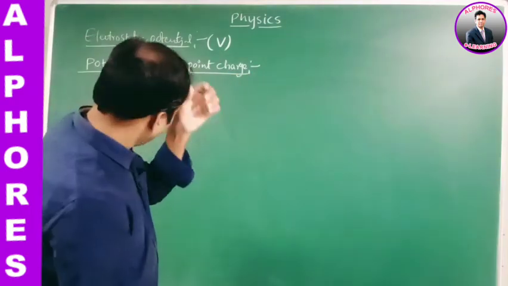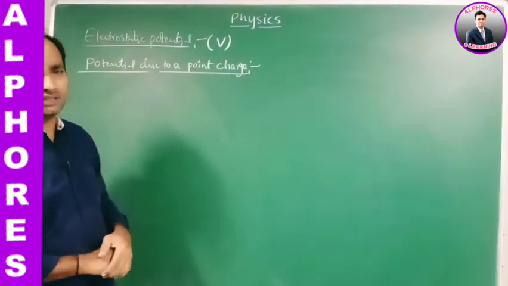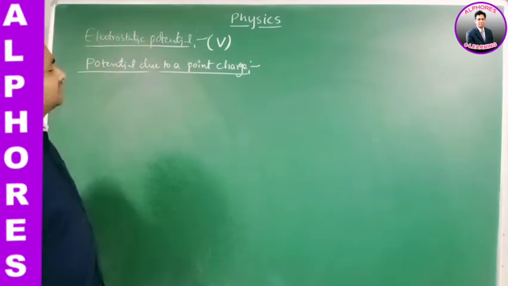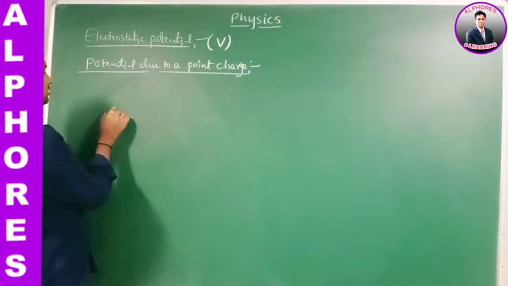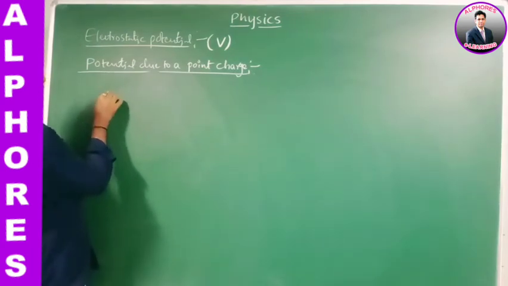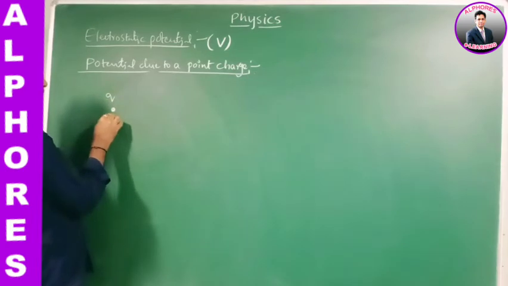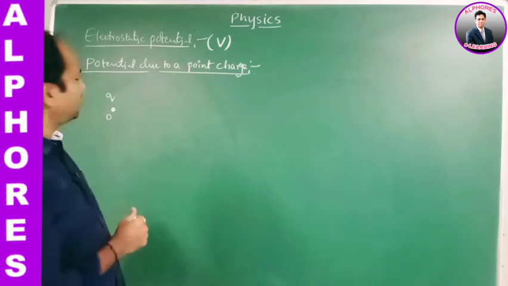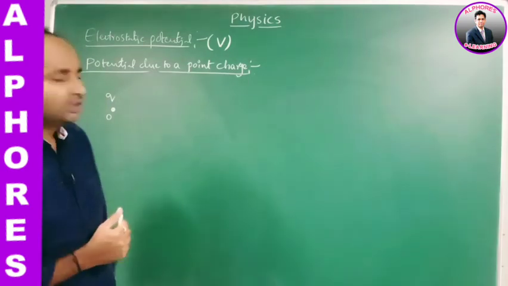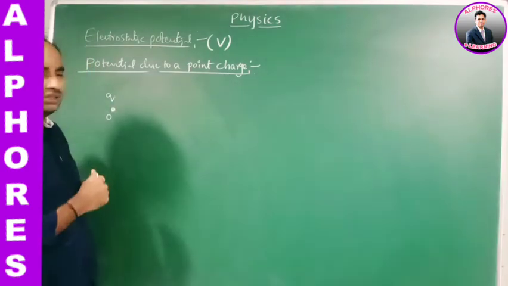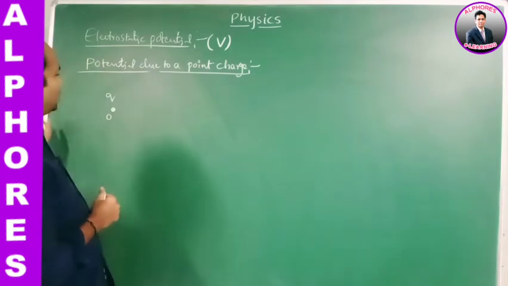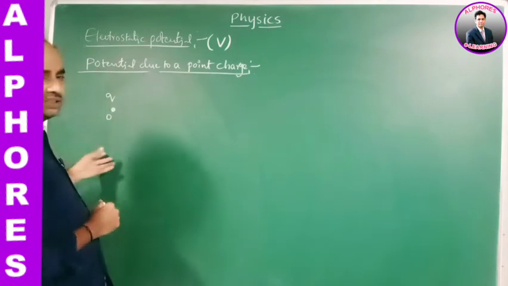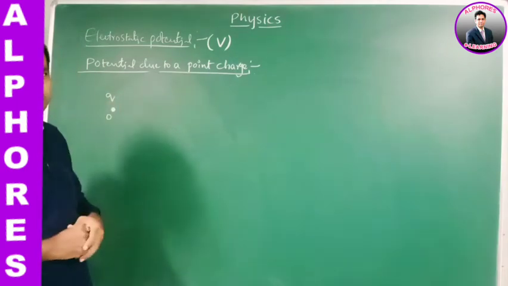Okay, see, what is potential due to a point charge? We have to derive the expression for potential due to a point charge. Now let us consider a charge Q kept at any point O in free space. Whenever we place the charge Q here, what happens around this charged particle? A certain electric field is set up. The field is modified and an electric field is set up.